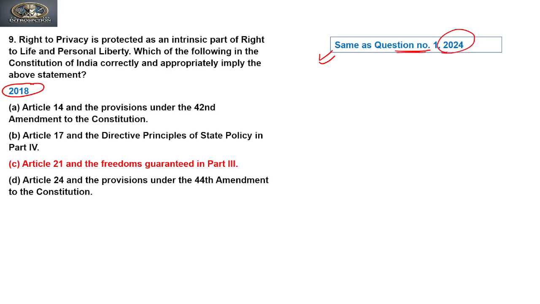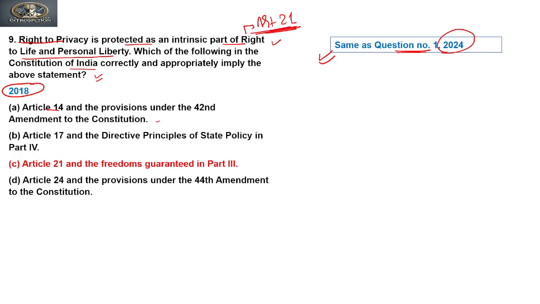Let's see then. Right to privacy is protected as an intrinsic part of the right to life and personal liberty. It means it is talking about Article 21 of the Constitution, which talks about the right to life and personal liberty. Which one of the following in the Constitution of India correctly and appropriately implies the above statement? Now we need to find out, of the given options, which is an appropriate implication of the given statement. Article 14 and provisions under the 42nd Amendment of the Constitution, no, it talks about Article 21.